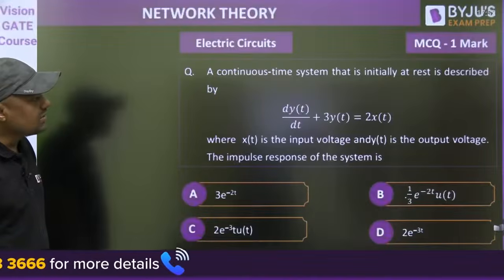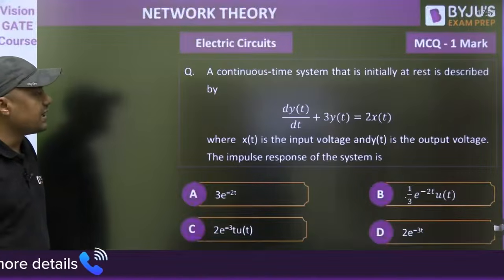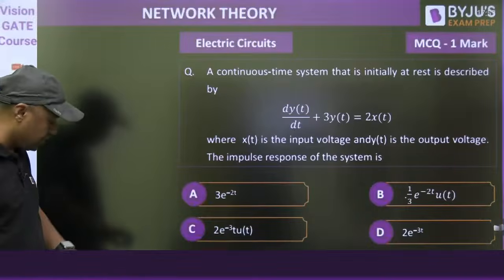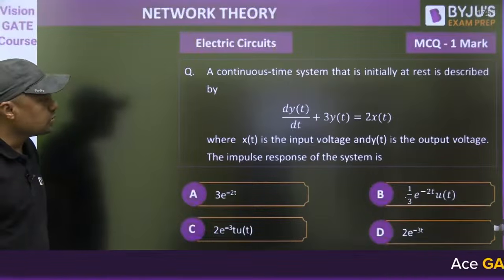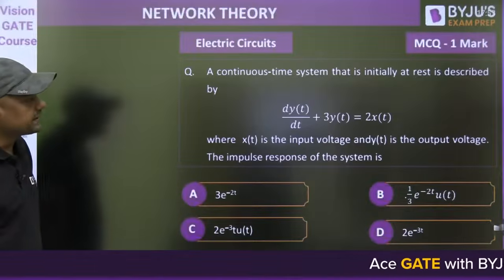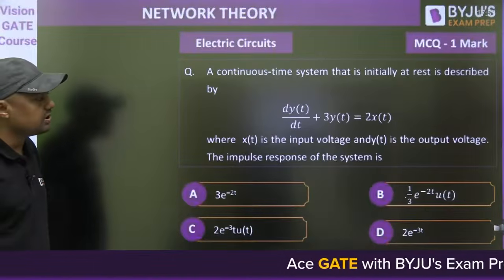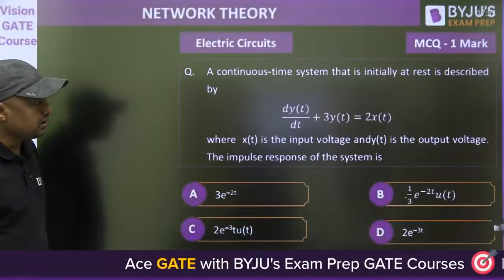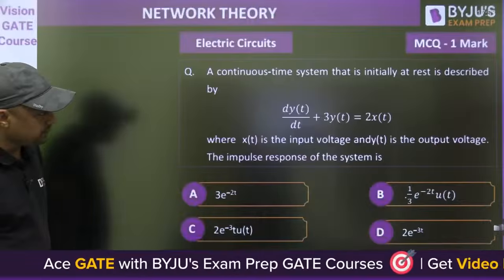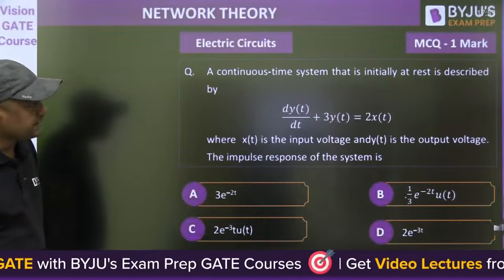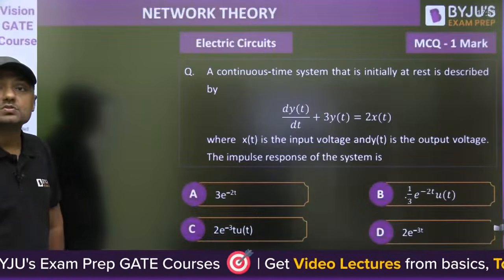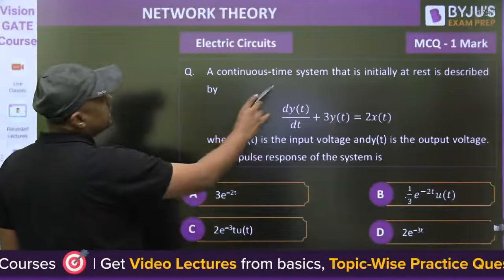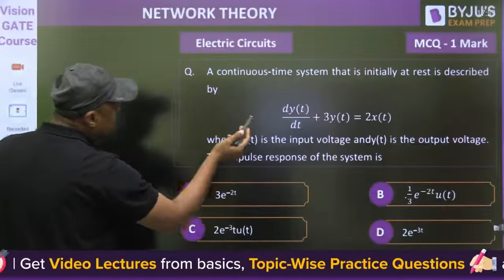Now, a continuous time system that is initially at rest is described by, where xt is the input voltage and yt is the output voltage. The impulse response of the system is, which answer is correct? I think it is a very easy question. Tell me which answer is correct. Continuous system that is initially at rest. Initially at rest means what is the initial value?